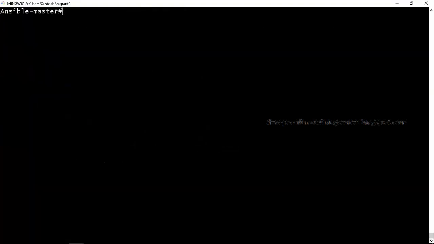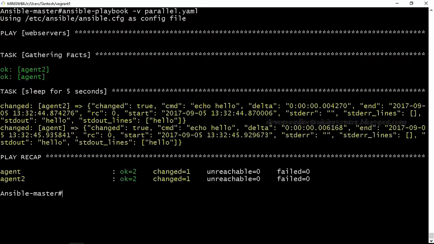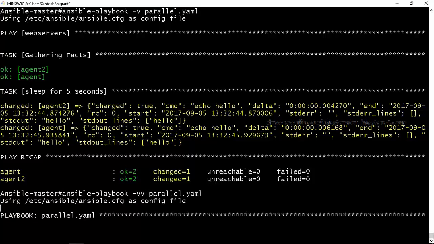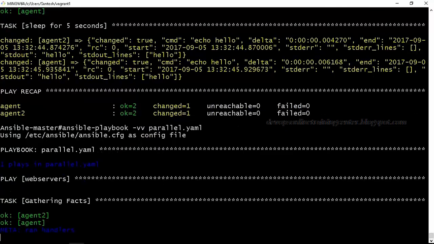So let us say I want to have debug enabled while executing the playbook. How do we enable debug? Very simple, just execute ansible-playbook -v, V for verbose. This will give some more messages on the screen. If something is going wrong, or if you want to find out what is happening, we can execute this -v. Or if you want some more debug, -vv. This will give a little more debug and it will show the execution flow, what is happening and all the stuff.